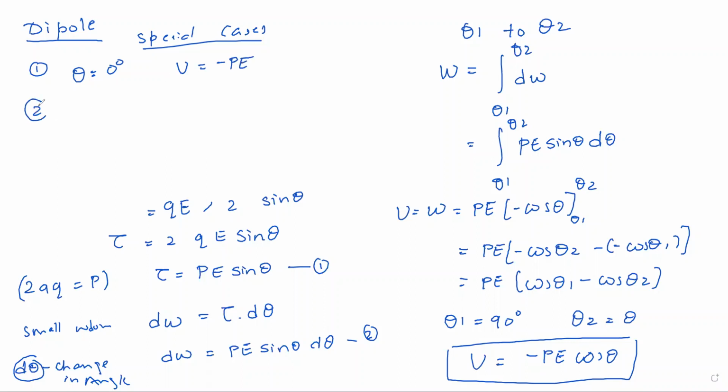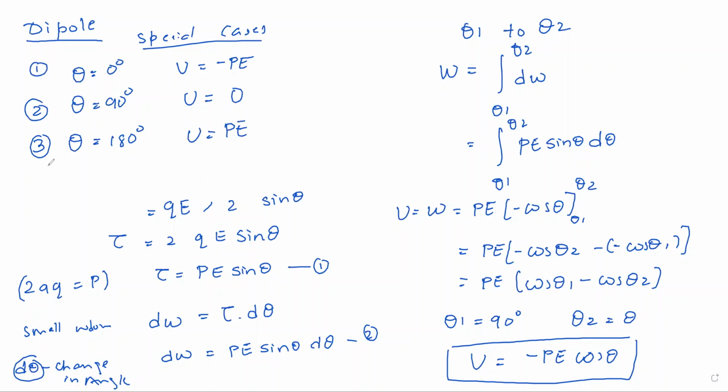The second case: if I consider theta as 90 degrees, then the potential energy will be 0. And lastly, if I consider theta as 180 degrees, the potential energy will be pE.